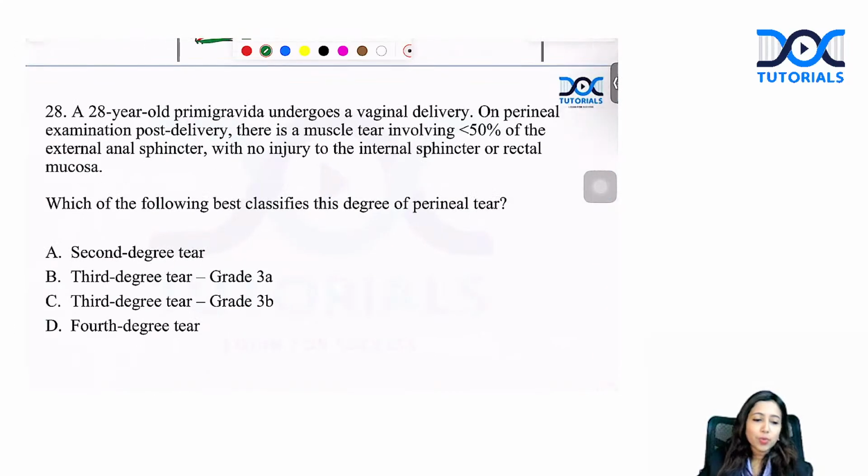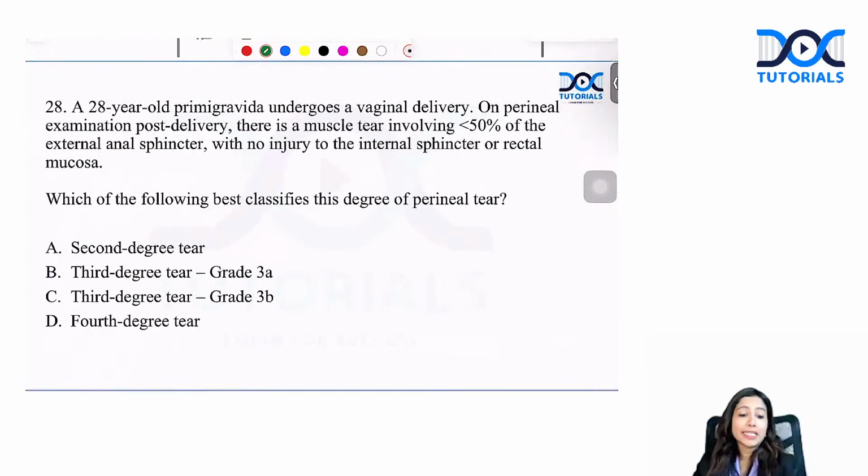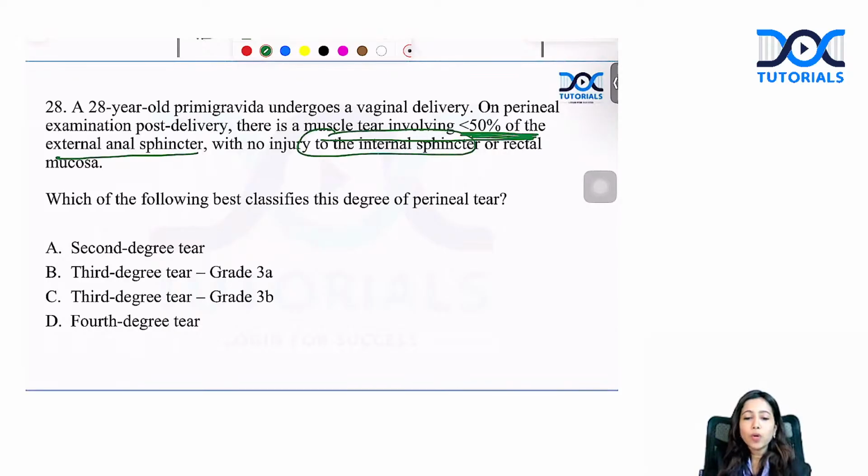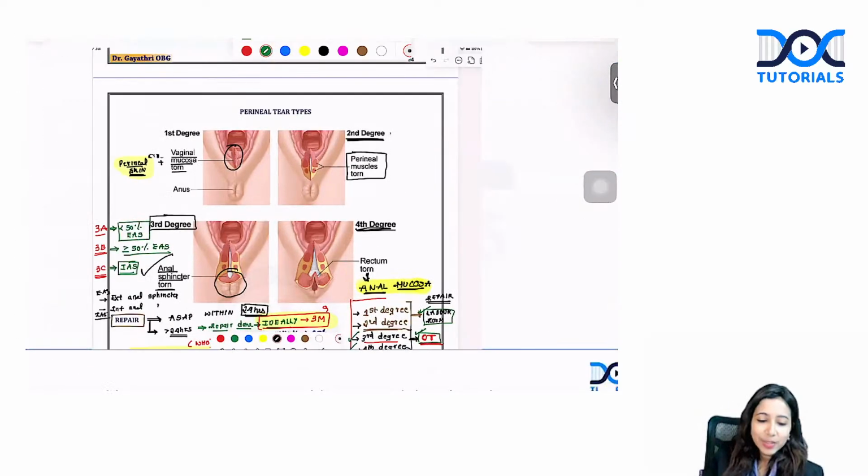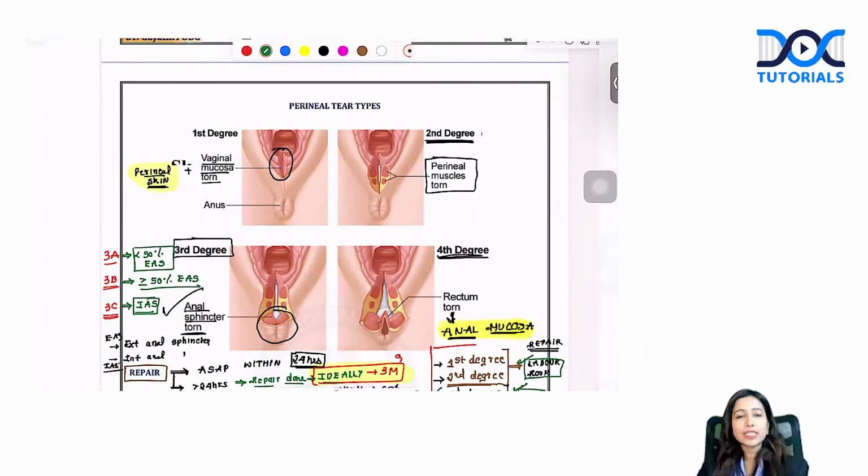Let's move to the next question on perineal tear. They had given this perineal tear where the tear is involving less than 50% of the external anal sphincter, with no involvement of the internal anal sphincter or rectal mucosa. What is the degree of tear? These are the various degrees of tear that we discuss. First degree, vaginal mucosa and perineal skin. Second degree, perineal muscles are involved. Third degree, anal sphincter is involved. Fourth degree, anal mucosa is involved.